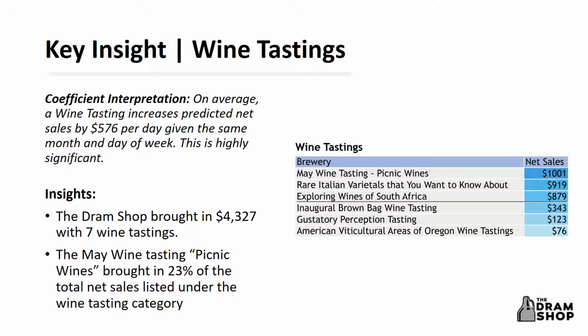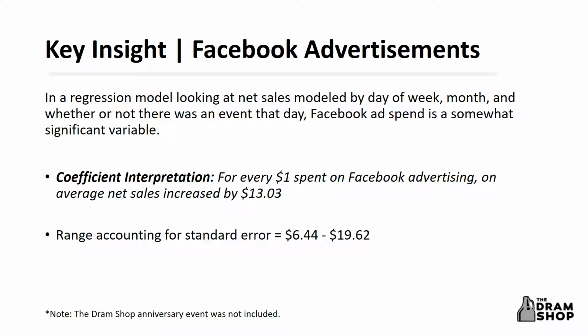So now we're going to switch gears and take a look at how Facebook advertisement spend impacted net sales in 2017. In the original regression model, Facebook ad spend wasn't a significant variable, which is likely because not all event types are promoted. Using a model which excluded event type and simply included an event indicator, it became a somewhat significant variable in terms of impact on net sales.